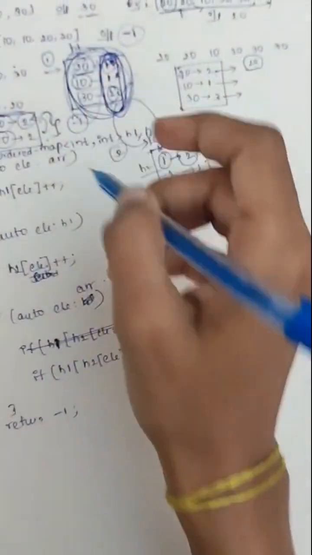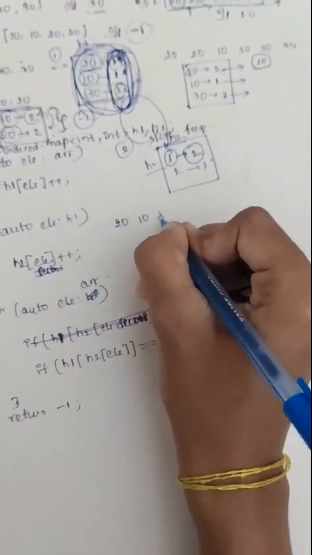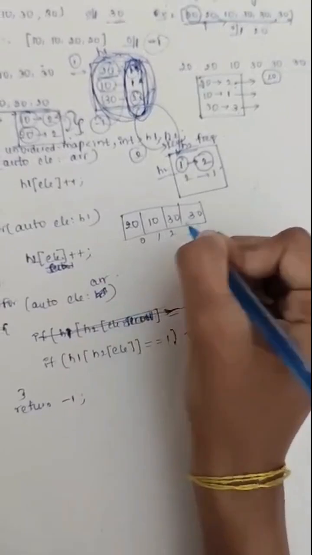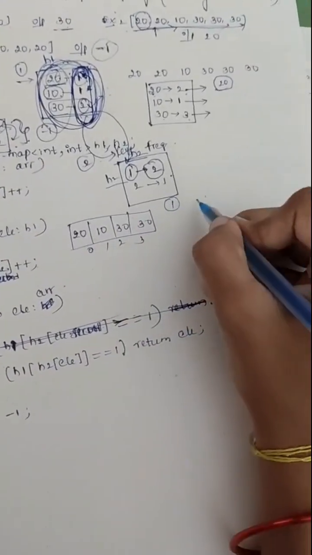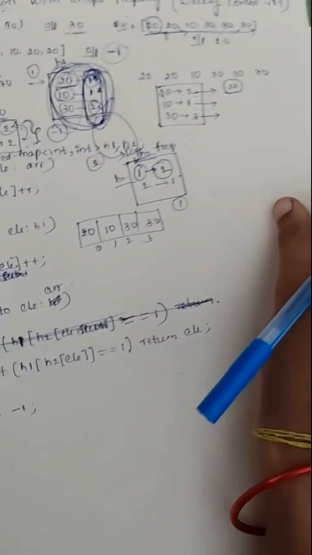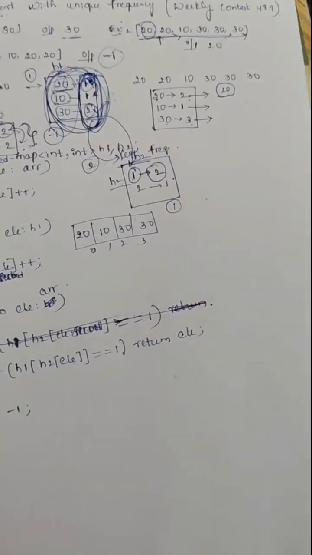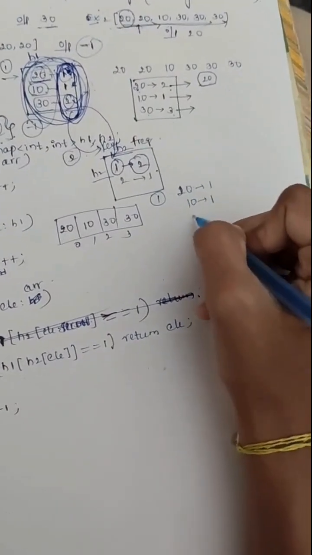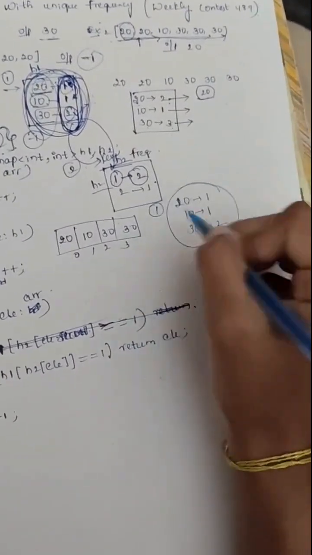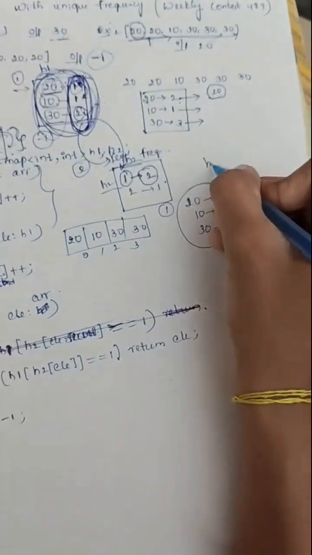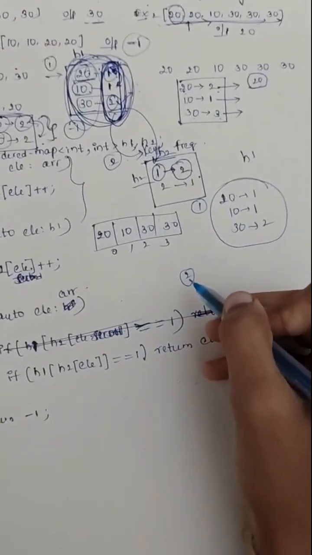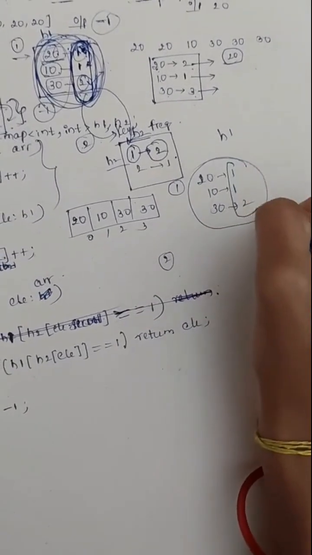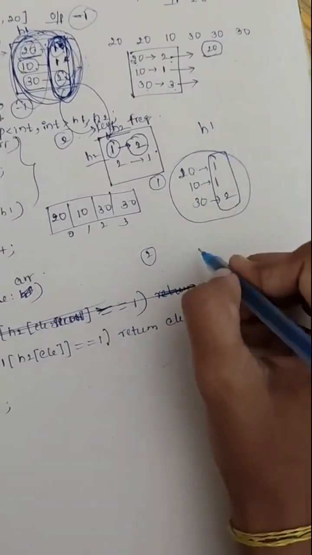For this example 20, 30, 10, first step is we are creating a map which stores the frequencies of every element. So 20 is repeating 1 time, 10 is repeating 1 time, and 30 is repeating 1 time. Here it is H1. And the second step is we are considering map 2 and finding the frequency of these frequencies.